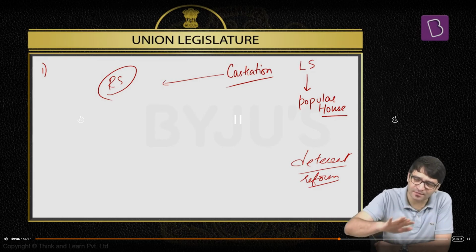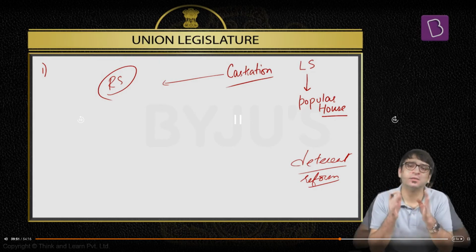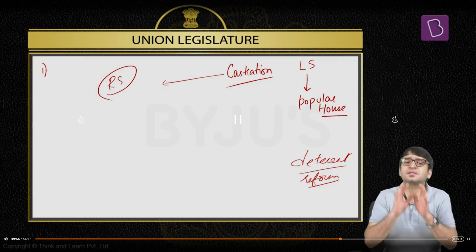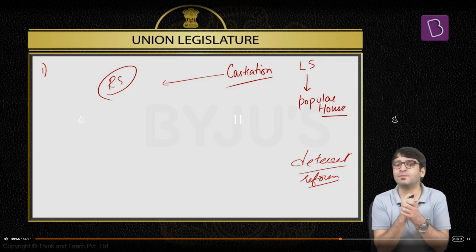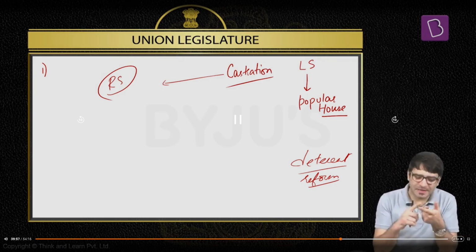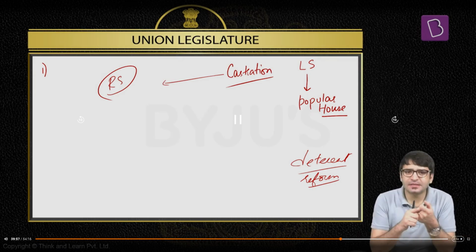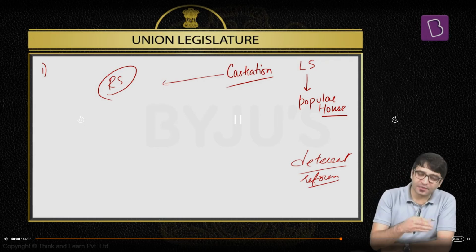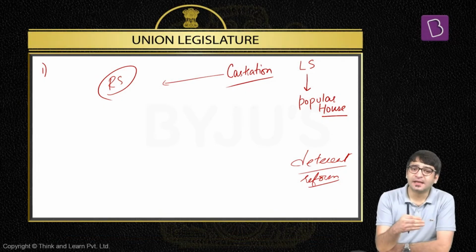Public anger will subside and Parliament will be saved from committing a blunder. This is why Rajya Sabha was envisaged by the Constitution makers. That means relevance number one of Rajya Sabha is it prevents the Parliament from passing a hasty bill.